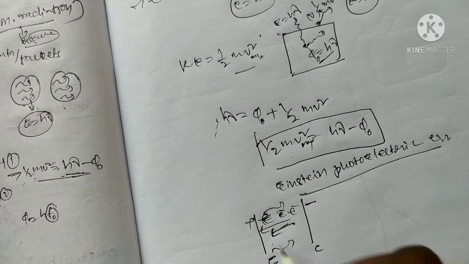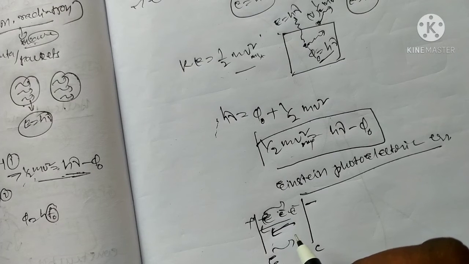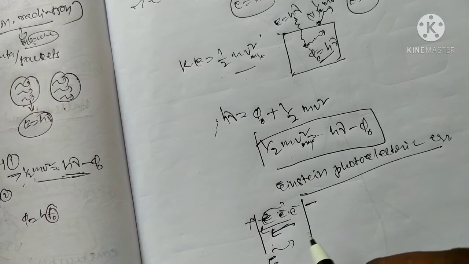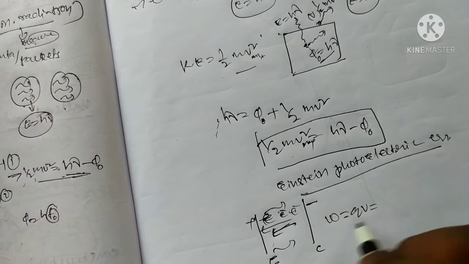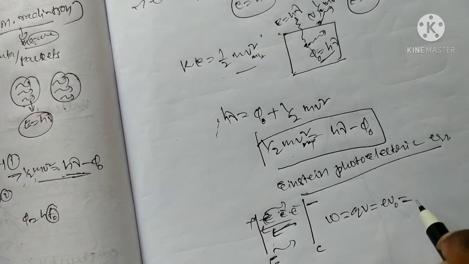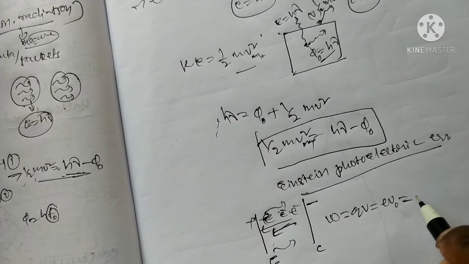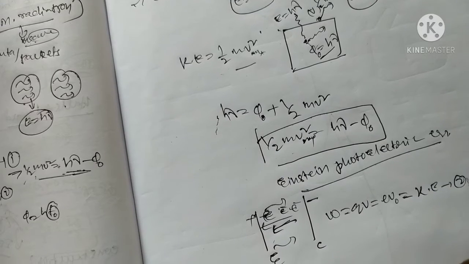The potential develops up to a certain point, and the current will be zero. This voltage is called the stopping voltage. At the stopping voltage, some work is done. The work is equal to QV, where Q is the charge, so eV naught is equal to the kinetic energy of the electron.